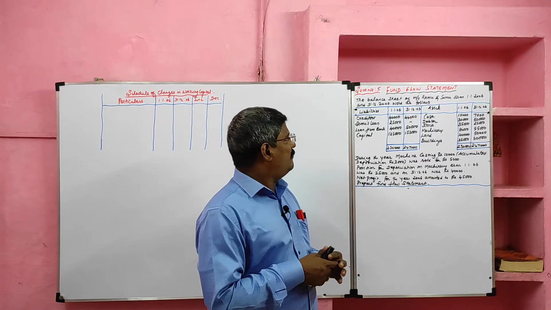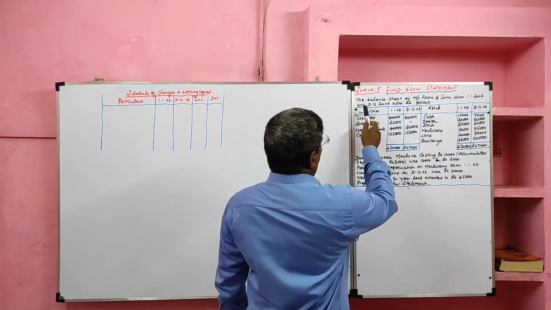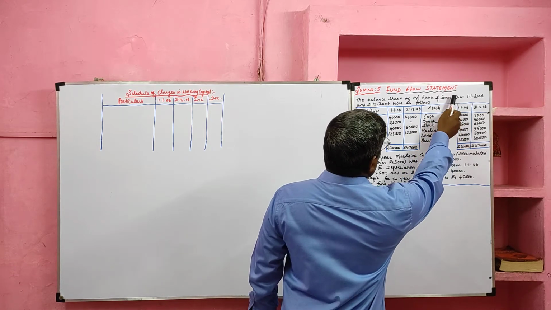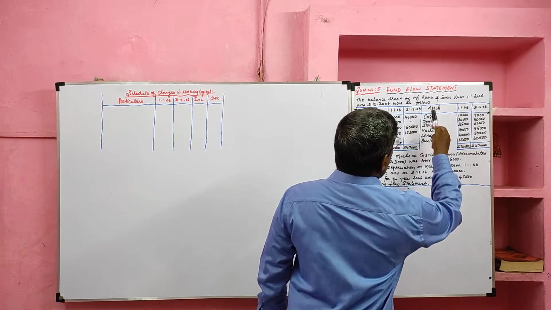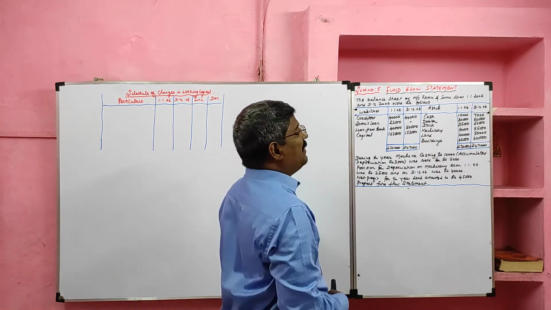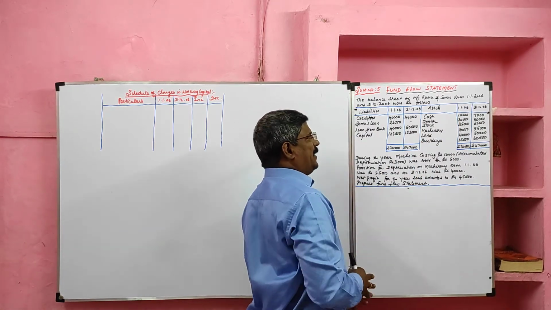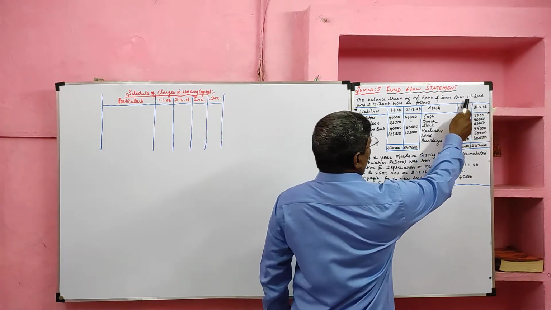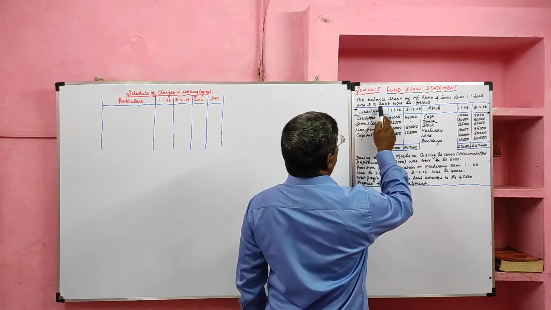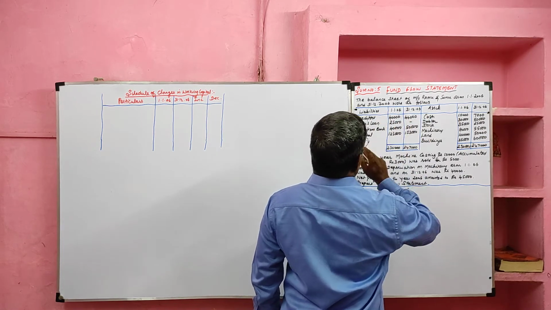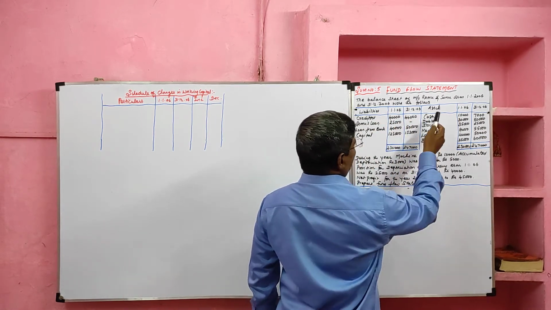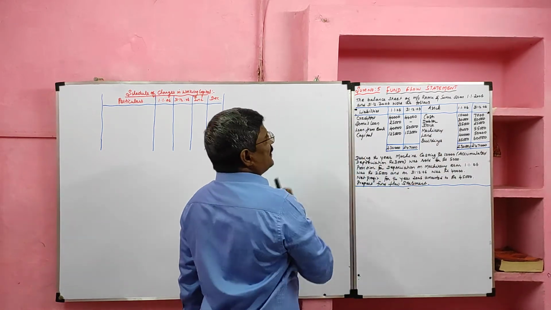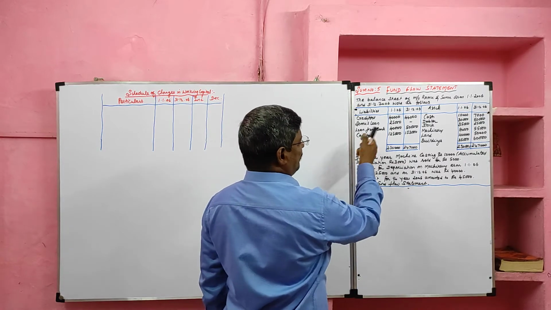Look at the problem, sum number 5. The balance sheet of Messrs. Ramu and Somu. Along with the name, the term limited is not given, so we should assume this one as a balance sheet of a sole trader. So we are preparing fund flow statement of a sole trader, as on 1st January 2006 and on 31st December 2006, as follows. Asset side: cash, debtor, stock, machinery, land, building are given. Liability side: creditor, Somu loan, loan from bank and capitals are given.